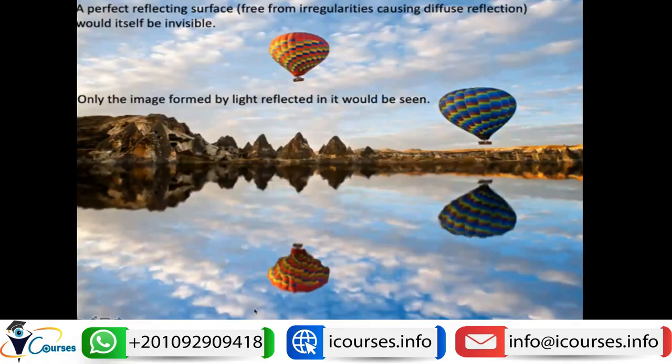The reflecting surface itself will not be visible, but you can see the images on this reflected surface. The image of these balloons can be seen by reflection in the surface. You can't see the surface of the sea, only the reflected images over it. This happens when you have a completely perfect reflecting surface.